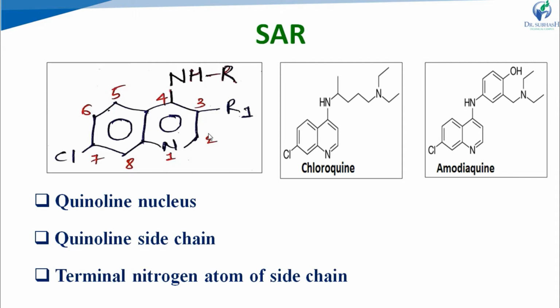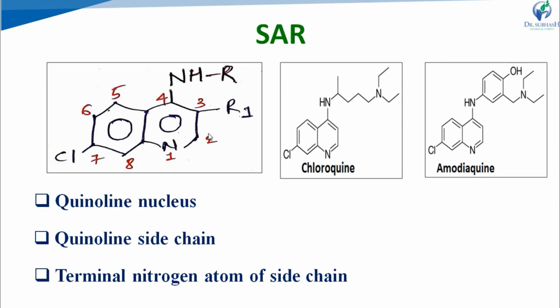In the quinoline nucleus, the quinoline ring is inherently more active than the acridine ring for the same given side chain. The side chain is given in the 4-aminoquinoline. If this side chain is with an acridine ring, it produces less activity as compared to the quinoline ring. That's why, with the given side chain, the quinoline ring is important for the activity. Now see in the quinoline ring, there is a 7-chloro group. This 7-chloro group produces the optimum activity.